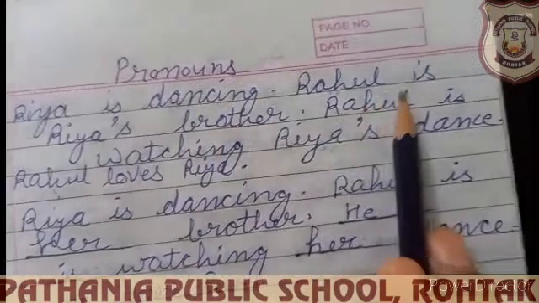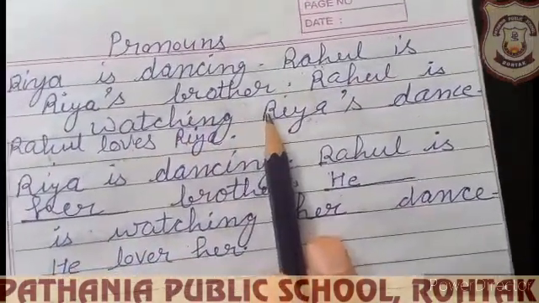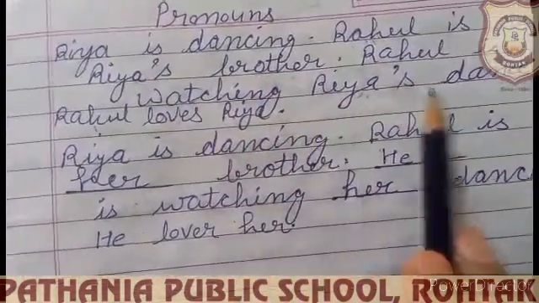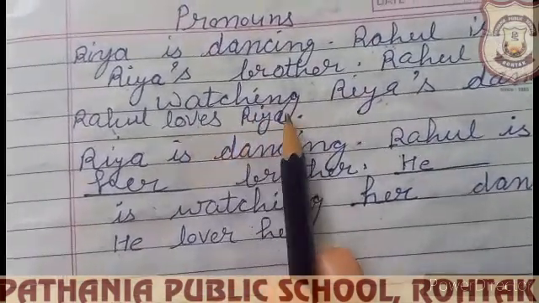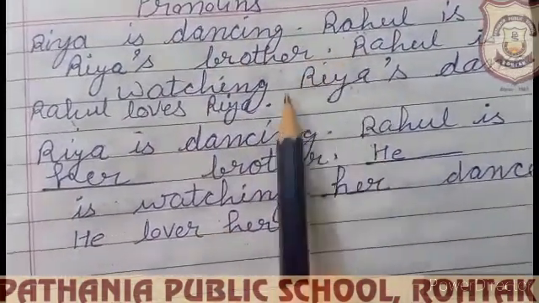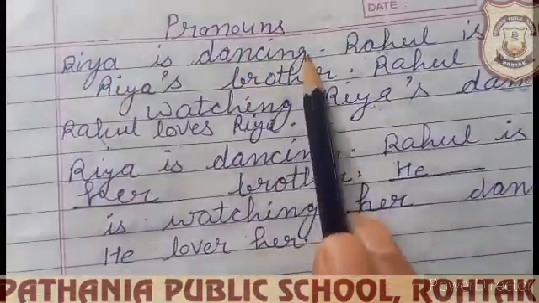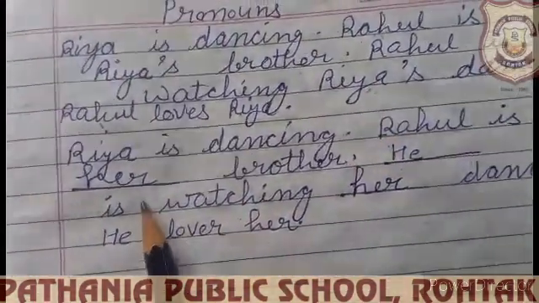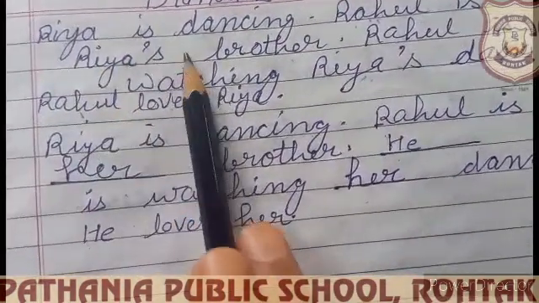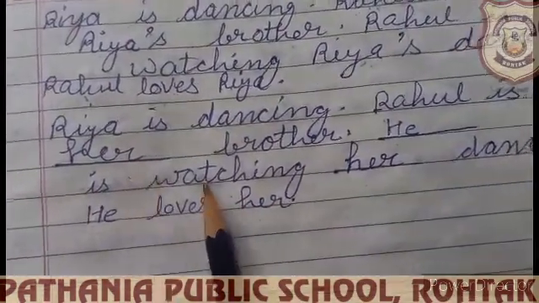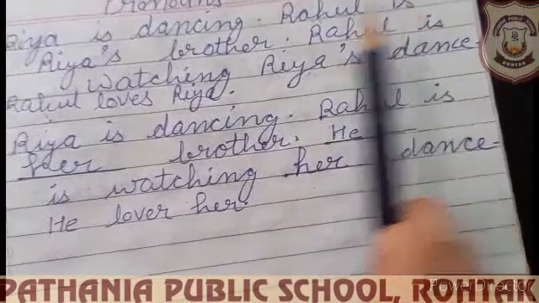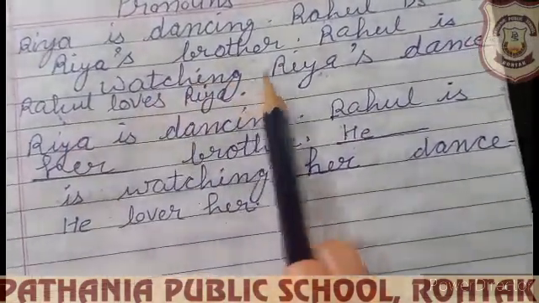Riya is dancing. Rahul is Riya's brother. Rahul is watching Riya's dance. Rahul loves Riya. So instead of repeating Rahul and Riya again and again, we can use pronouns. Riya is dancing. Rahul is her brother. Instead of writing Riya's brother, we can use her brother. Rahul is watching Riya's dance.